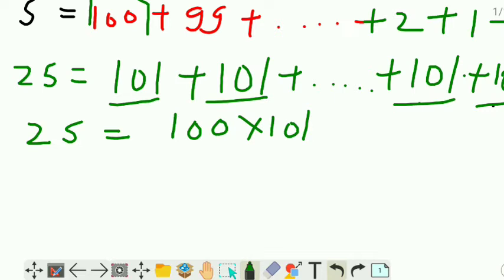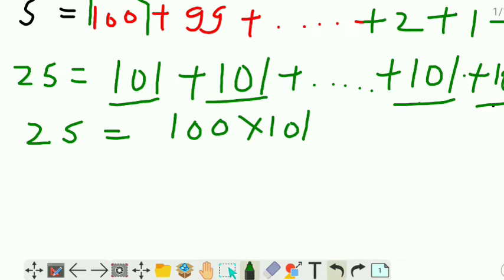Either you write 5 plus 5 plus 5, six times, and add, which comes to 30. Or you can directly multiply 5 into 6, which is also 30. So there is no change, that's why we are writing it here.